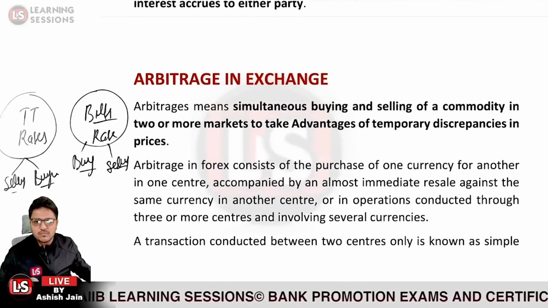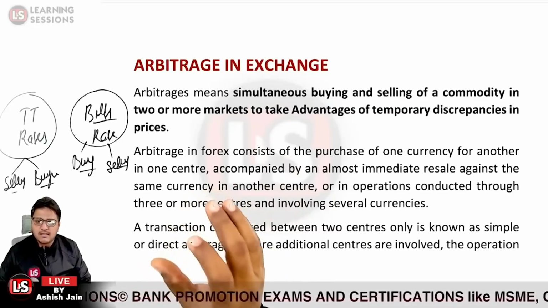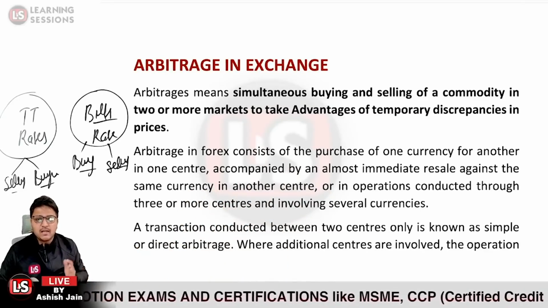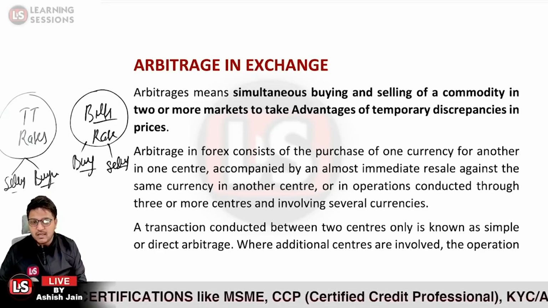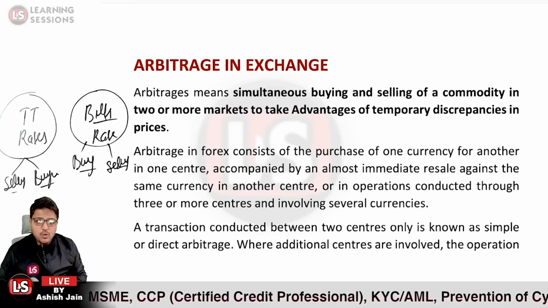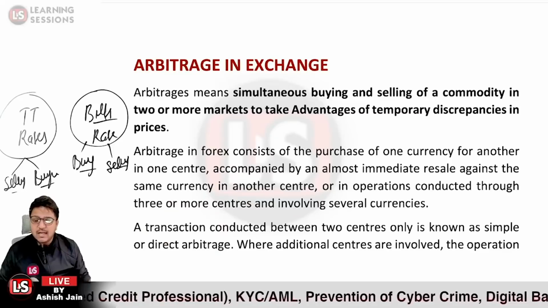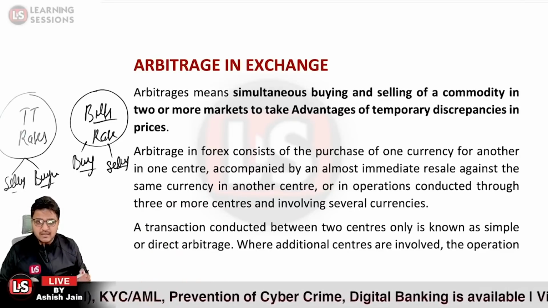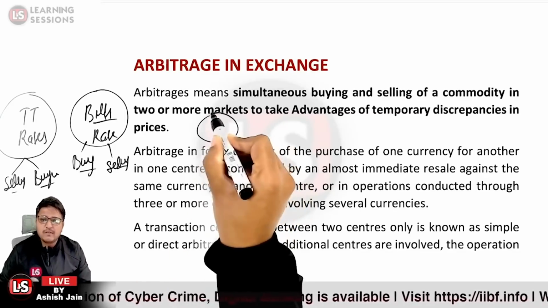Now, what is arbitrage? An arbitrager is a person who basically exploits the market situation. Now, you are dealing in different markets. Let us take the case that I'm dealing in one market in Australia, and in another market in USA. I know the scenarios over there. There are time zone differences, and fluctuations may also be there. At the same time, it may be the case that the currencies are available at different prices.